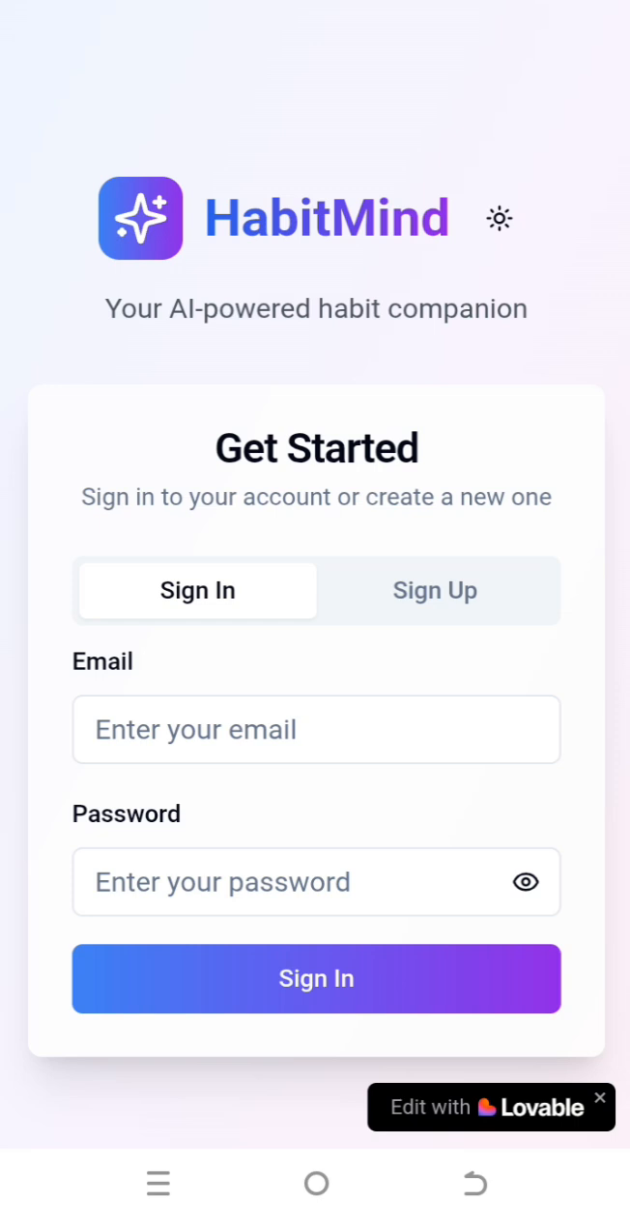It is called HabitMind. It is an AI powered habit companion. What this app does is that it helps you create good habits by including daily habits you want to form on the app. Then the app reminds you, for instance, of habits such as exercising daily, drinking water, reading daily, and all that. And it also enables you to create goals. So let me show you how the app works.